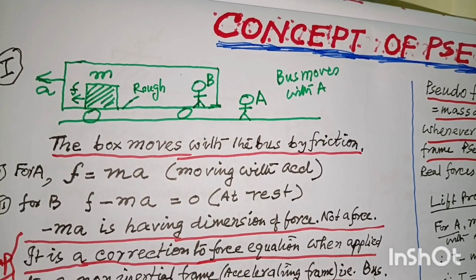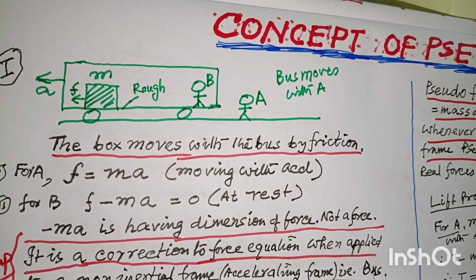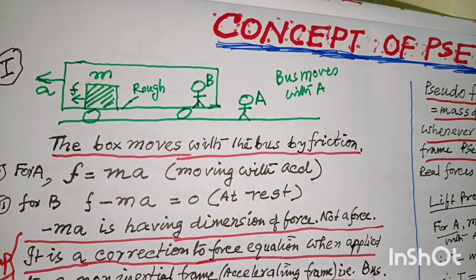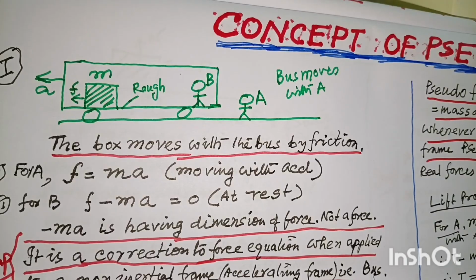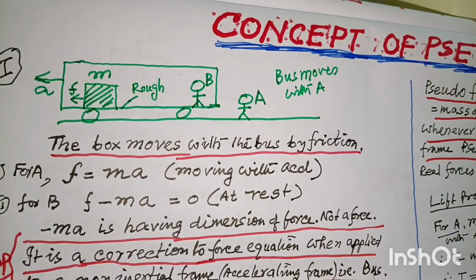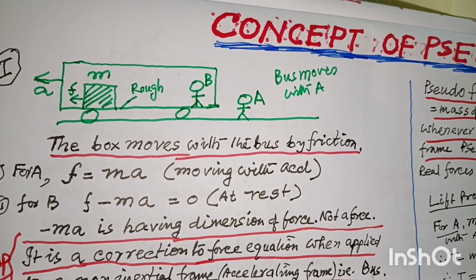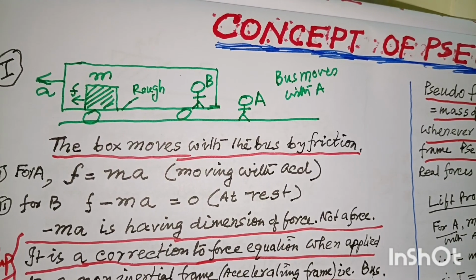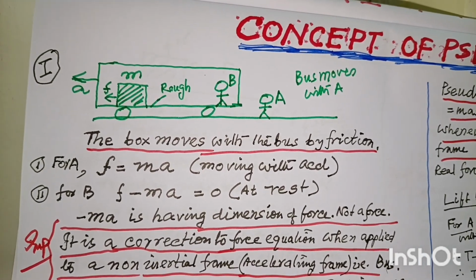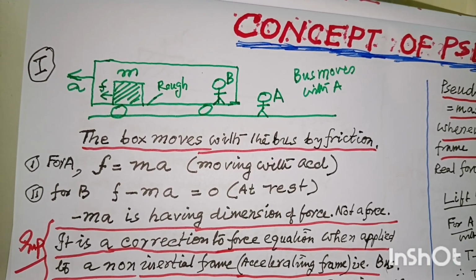Now, their observation is going to be different, because A will see that the mass M is moving with the bus, that means with an acceleration A. But since observer B is moving with the bus, to him it will appear that the box is at rest. Now, if they individually want to apply Newton's law, F equal to ma, where F is the force applied and A is the acceleration of the body of mass M.